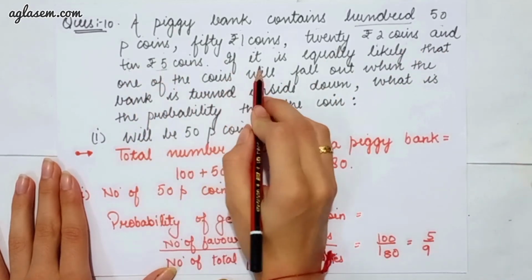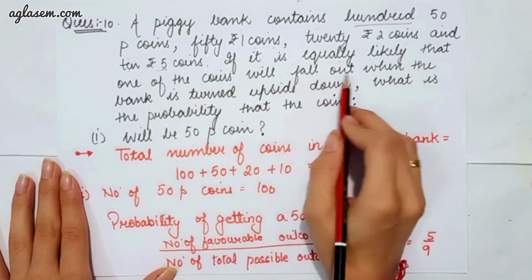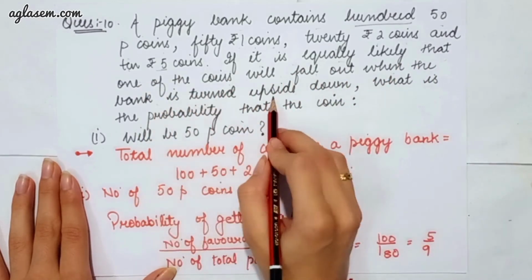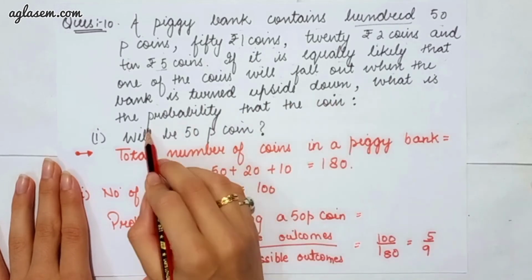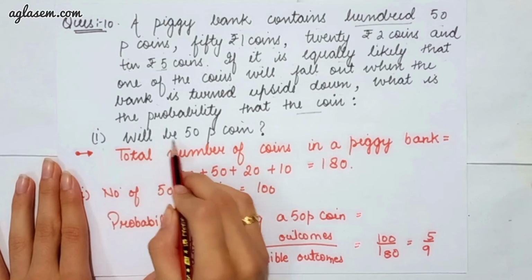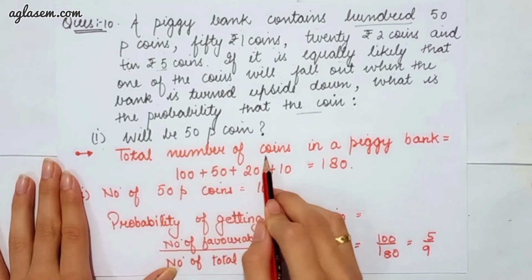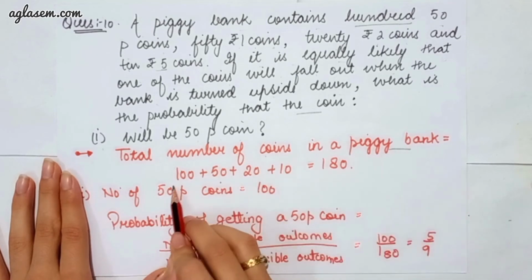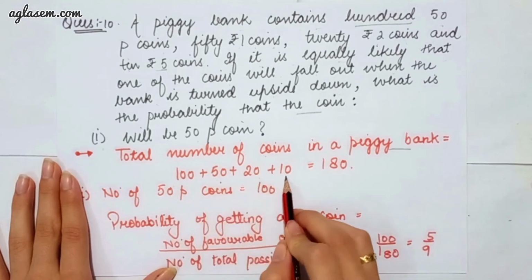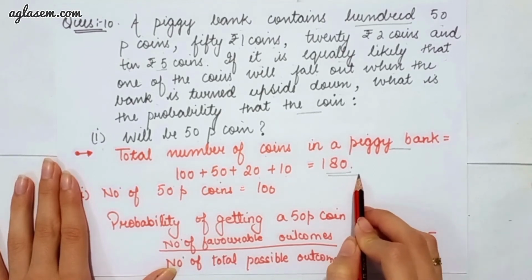So if it is equally likely that one of the coins will fall out when the bank is turned upside down, what is the probability that the coin, part 1 says, will be a 50 paisa coin? So the answer is, total number of coins in the piggy bank are 100 plus 50 plus 20 plus 10, that will give you 180. So we have to find the probability of a 50 paisa coin.